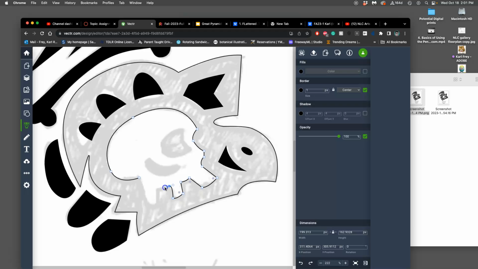So I'm just using the pen tool, but my finger is floating over the Command button, so I can reset those curves anytime I want, just on one side.